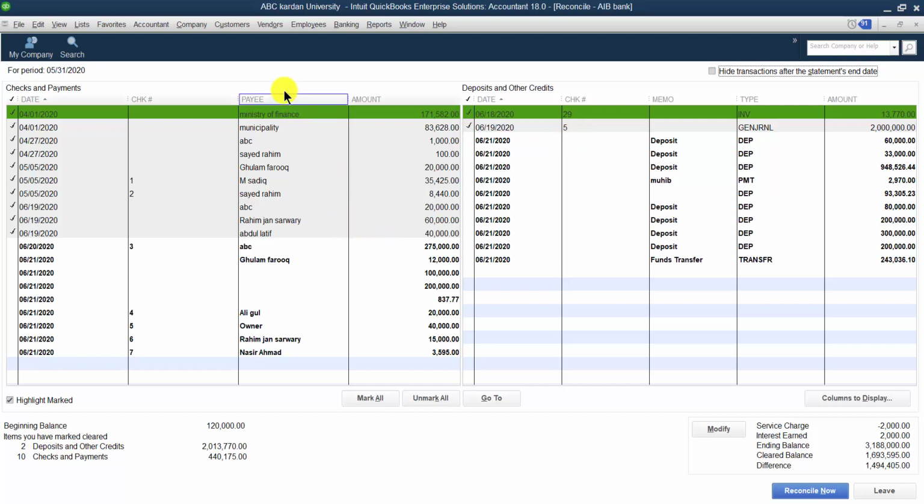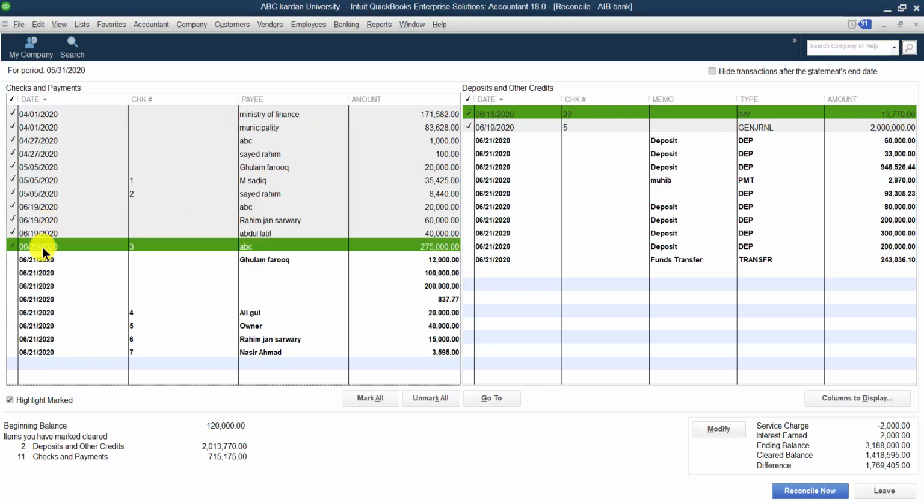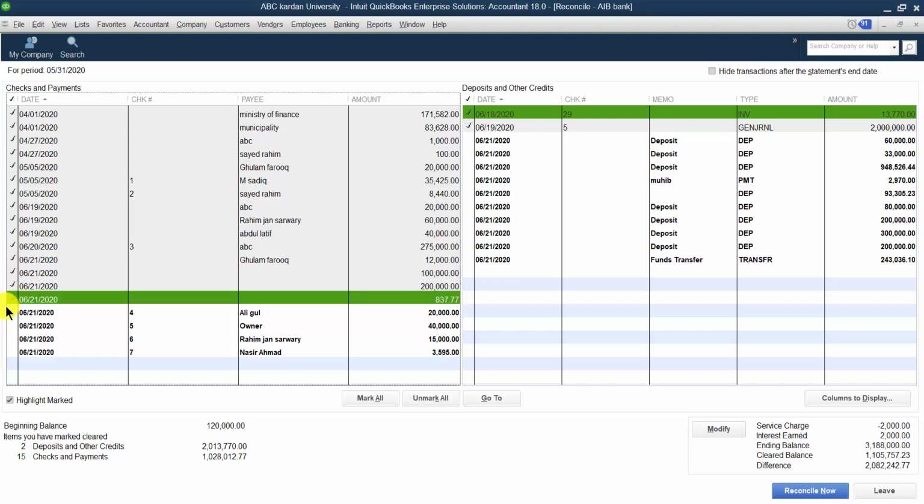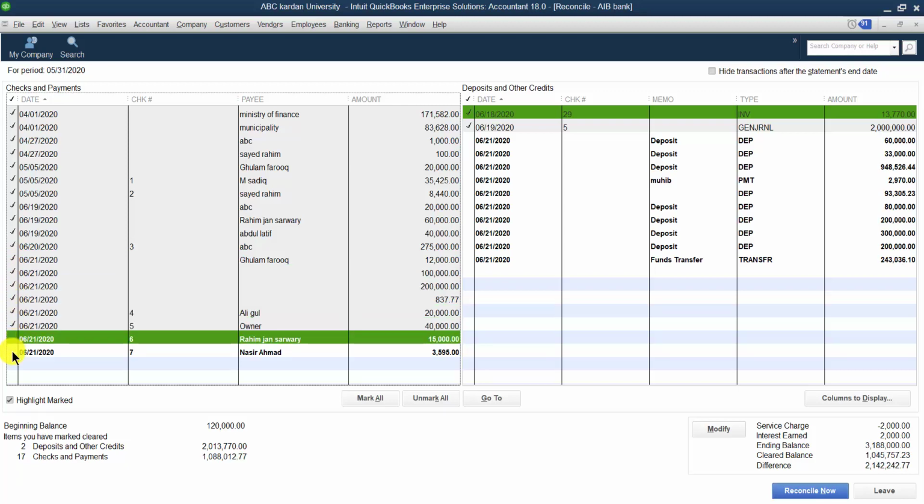So basically, when you receive this statement from the bank, you have to check each item one by one, whether the items which we have in our statements are available on the bank's side or not. Which type of payment have I made? I have made this payment, this payment, this, and so on. Any payment you have made, you have to compare with the bank statement, right? This payment which you made from your side should match with the payment which appears on the payment side of the bank statement issued from the bank.